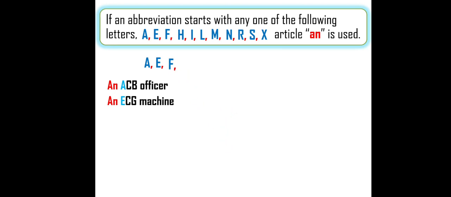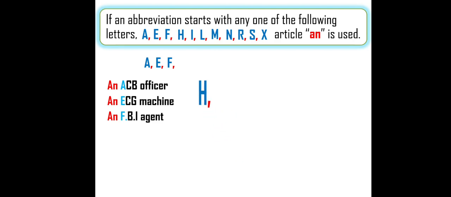Next letter F. An FBI agent, Federal Bureau of Investigation. This term is used in America. I think you might have got one doubt here. In the first two examples, dots are not used. That means full stops are not used before and after abbreviations. Here I used F, full stop, B, full stop, and I. With dot or without dot, it can be used. Don't worry.